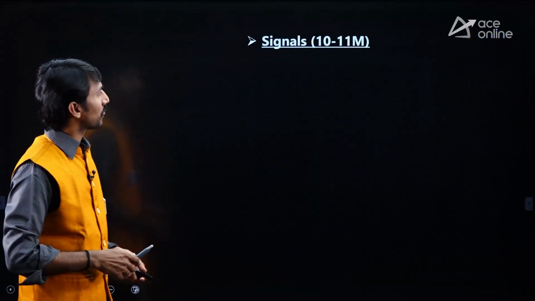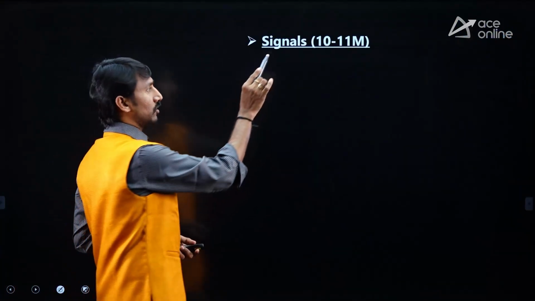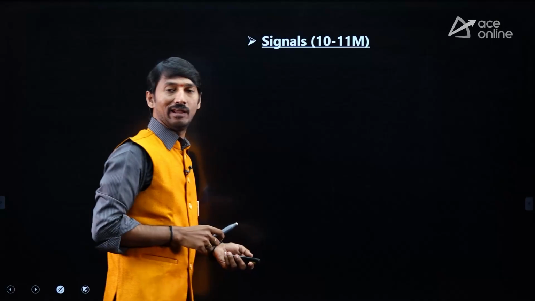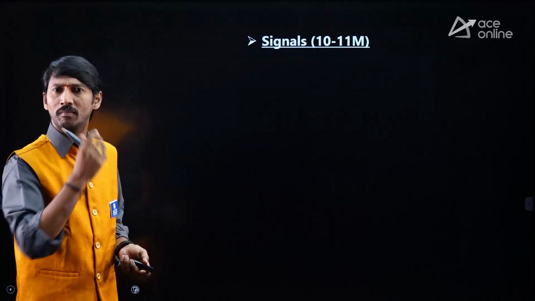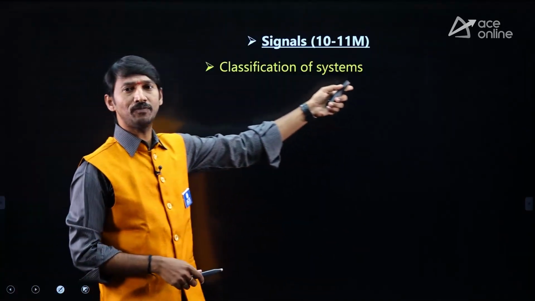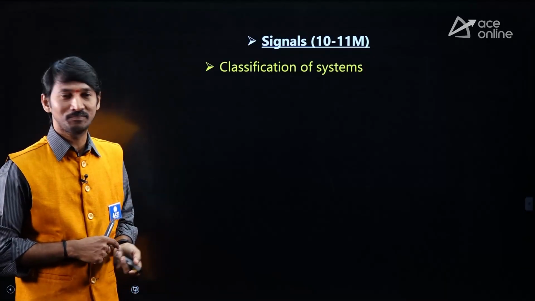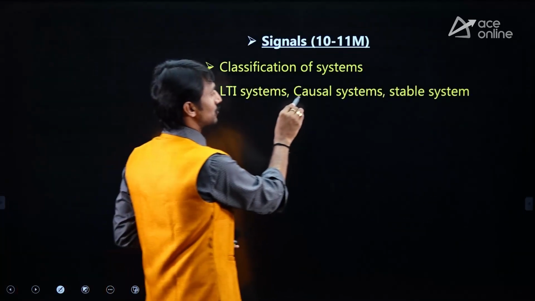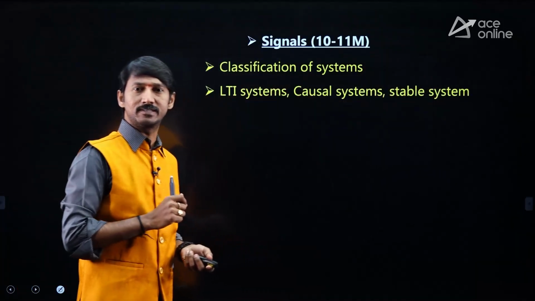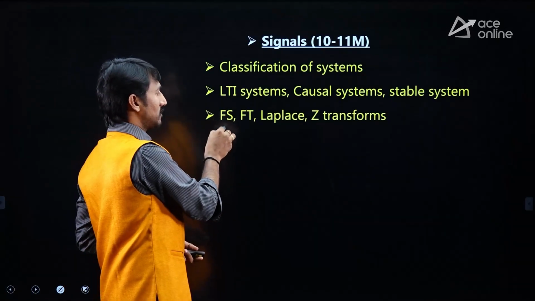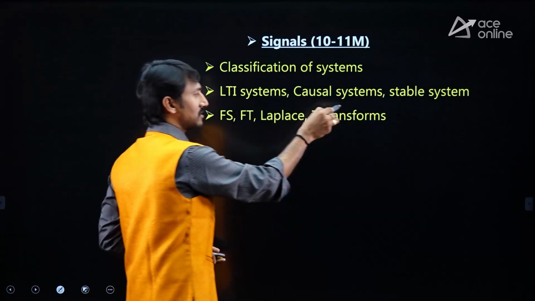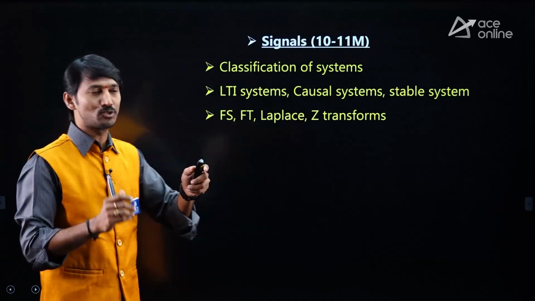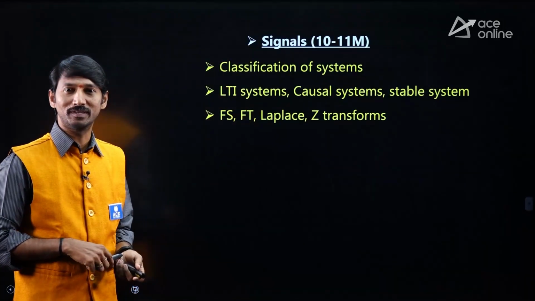And coming to signals, from this also there is huge weightage, 10 to 11 marks approximately, or around 10 marks we can say. Classification of systems, they are concentrating. Next one is LTI systems, causal systems, stable systems, etc. And Fourier series, Fourier transform, Laplace and Z transform. You are supposed to focus more on these topics.